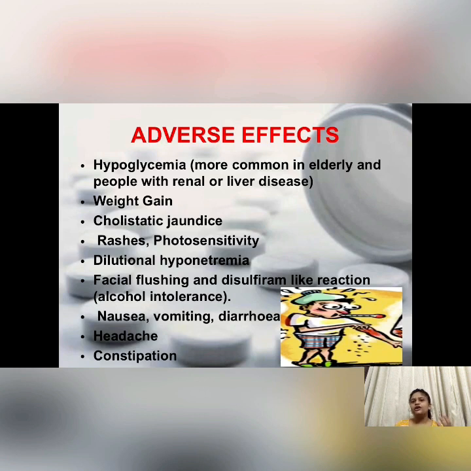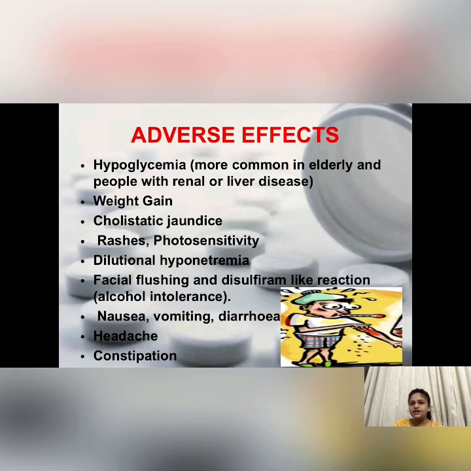We know that many of the drugs, in fact all the drugs, can easily lead to nausea and vomiting because the chemoreceptor trigger zone, which is present inside our body, is located outside the blood-brain barrier. So any drug can easily reach there and cause nausea and vomiting. Then diarrhea and constipation, the gastrointestinal adverse effects, and headache.